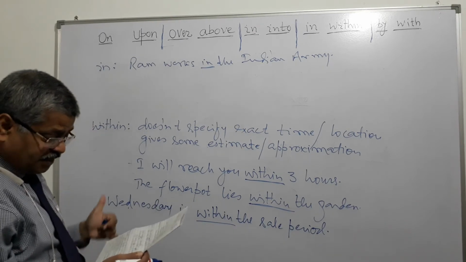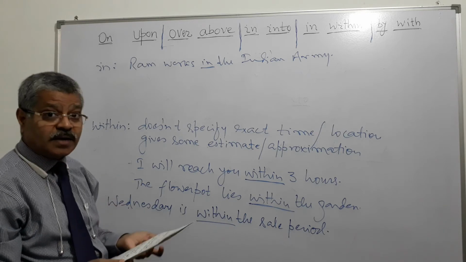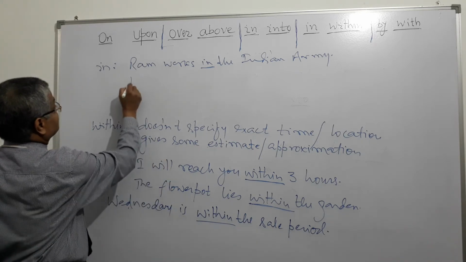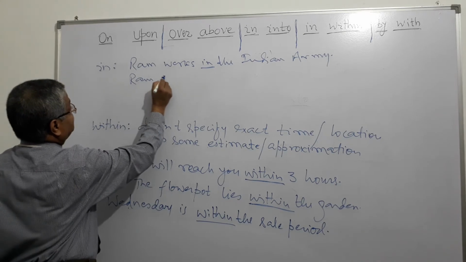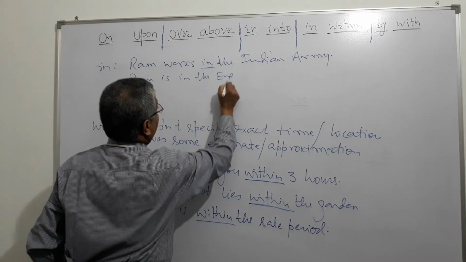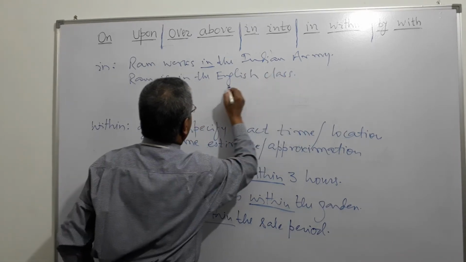In is used for something definite and for inclusion. What is that? Ram is in the English class, right?